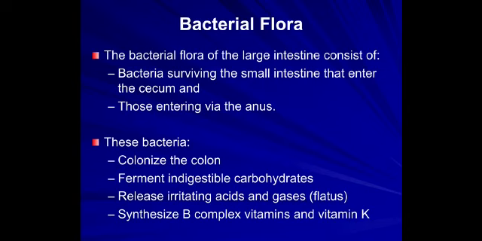So the most important thing for us is the bacterial flora. Many organisms are there in the intestine. The bacterial flora of the large intestine consists of bacteria surviving the small intestine that enter the cecum and those entering via the anus. These bacteria colonize the colon, ferment the indigestible carbohydrates, and release irritating acids and gases like hydrogen sulfide in the form of flatus. They synthesize B complex vitamins and vitamin K, like biotin.